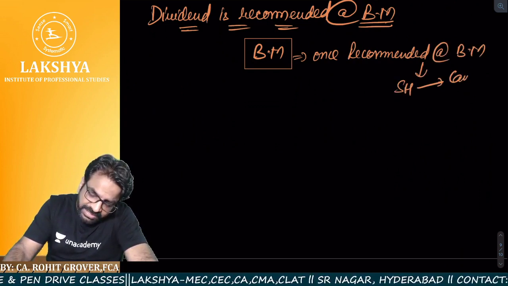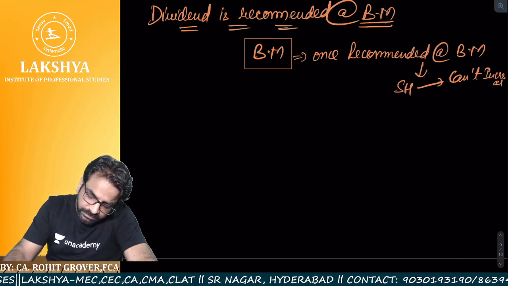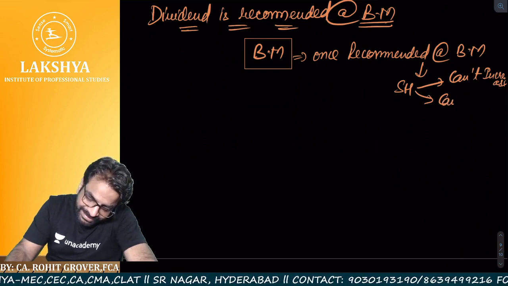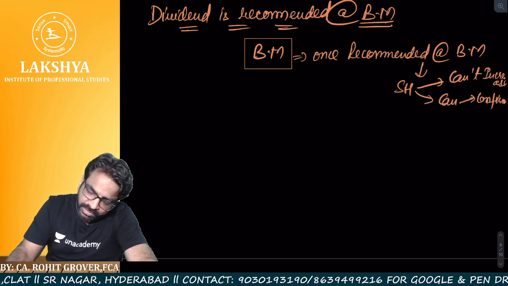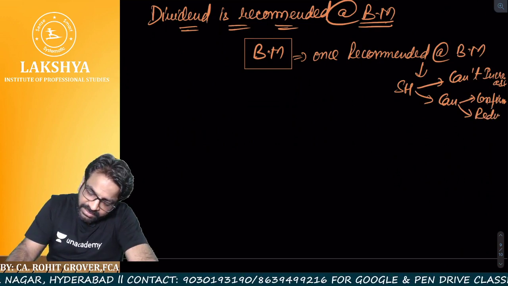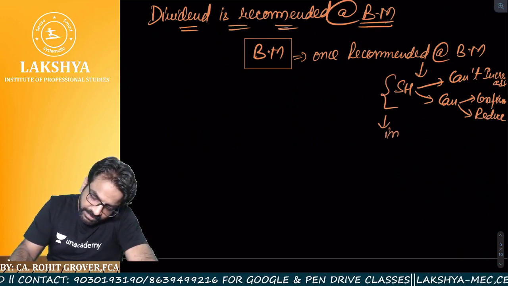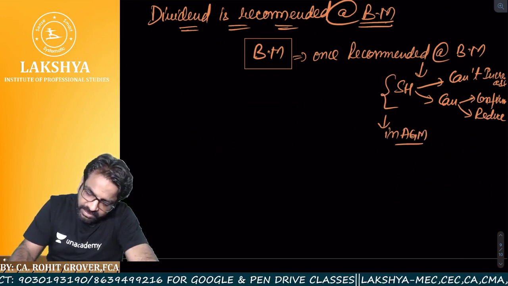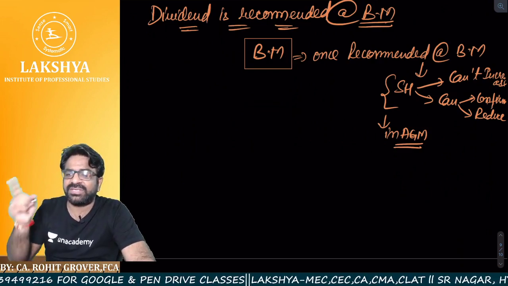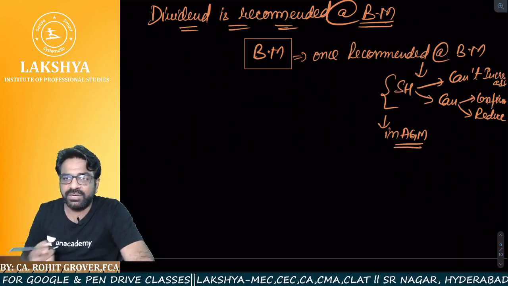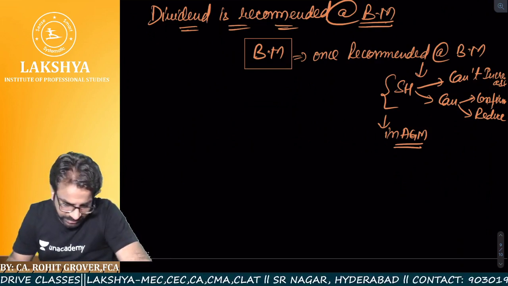Shareholders can't increase the rate, but shareholders can either confirm the rate or they can reduce the rate, that too in the AGM. Remember, shareholders can't increase the rate, but can confirm or reduce the rate recommended by the board of directors. Everyone is crystal clear?